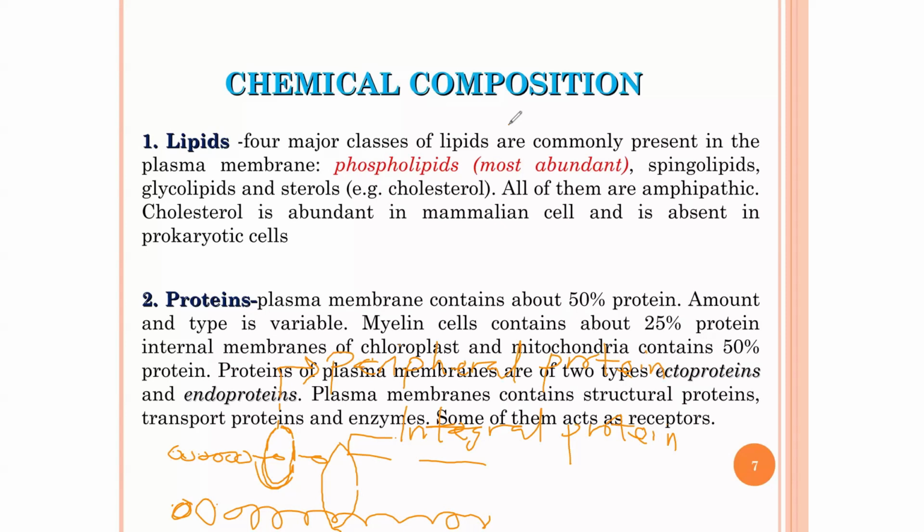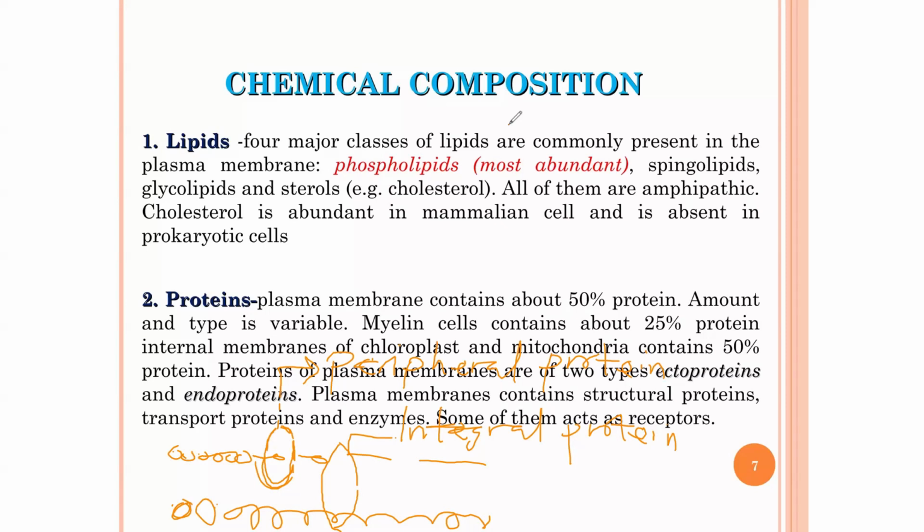But the amount of these proteins as well as their type varies from one cell to another. For example, here we say the myelin cells have 25% protein in their internal membranes, and the mitochondria has 50% proteins. The proteins of the plasma membrane are of two types. The other names for integral proteins and peripheral proteins are ectoproteins and endoproteins. Endoproteins are the integral proteins and the ectoproteins are the peripheral proteins.